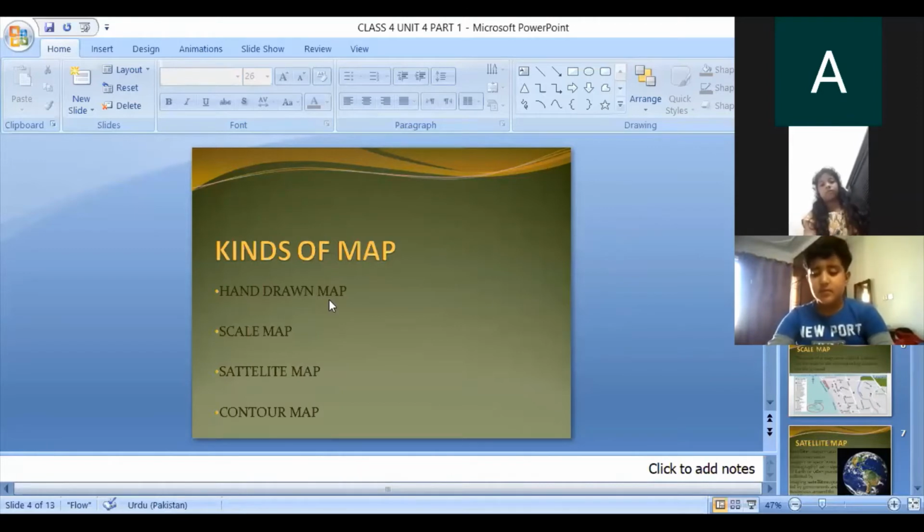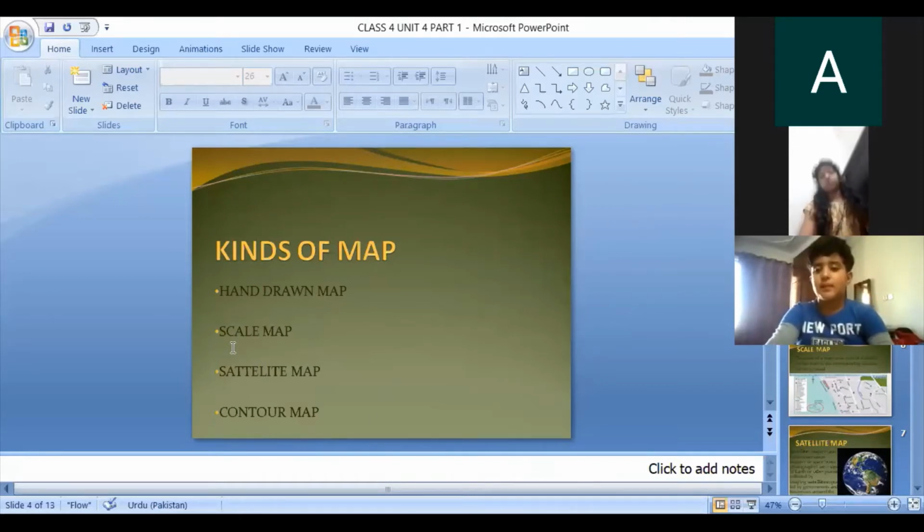The first one is hand-drawn map, second is scale map, third is satellite map, and fourth is contour map. Okay, now I will explain each and everything. Hand-drawn map, as you see, hand-drawn map means a map drawn by hand. The map is made by hand.